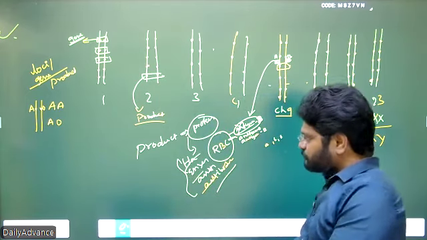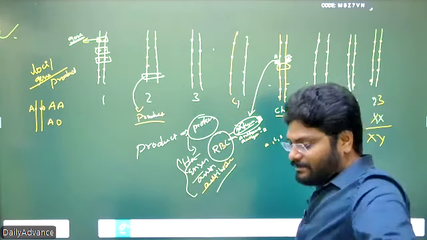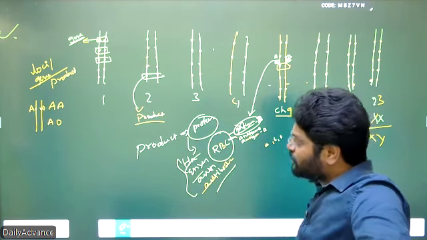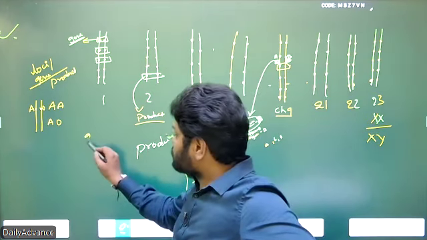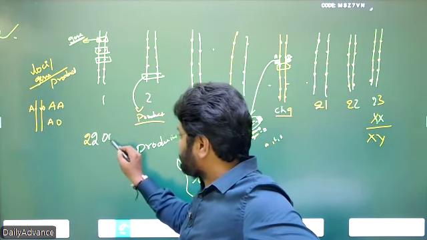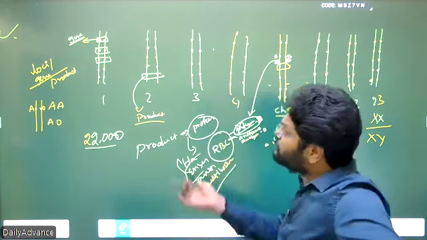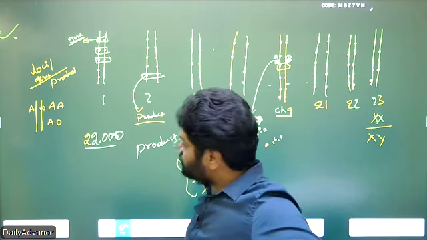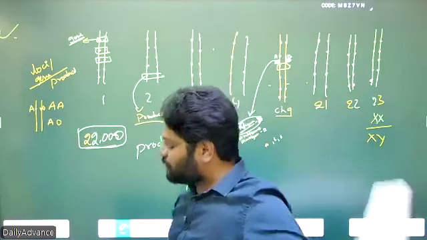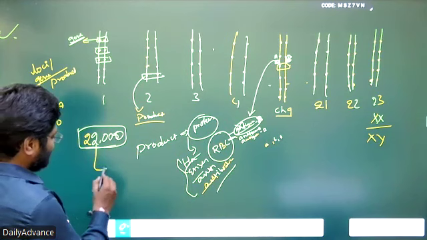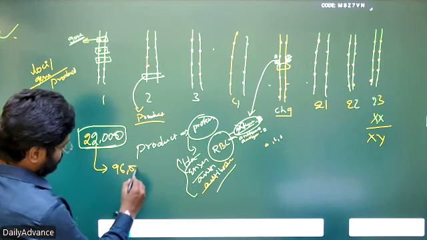So now modern genetics, or modern DNA decoding, has come to know that 22,000 genes are there. Gene means loci. So 22,000 loci collectively produce 96,000 products.